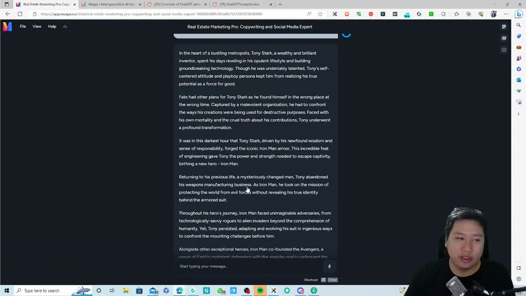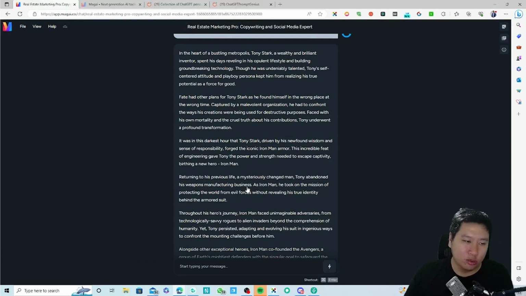In the heart of a bustling metropolis, Tony Stark, a wealthy and brilliant inventor, spent his days reveling in his opulent lifestyle and building groundbreaking technology. Although he was undeniably talented, Tony's self-centered attitude and playboy persona kept him from realizing his true potential as a force for good. Fate had other plans for Tony Stark as he found himself in the wrong place at the wrong time. Captured by a malevolent organization, he had to confront the ways his creations were being used for destructive purposes.